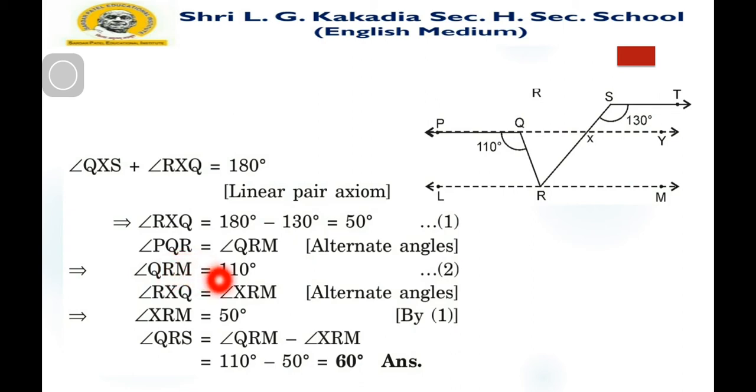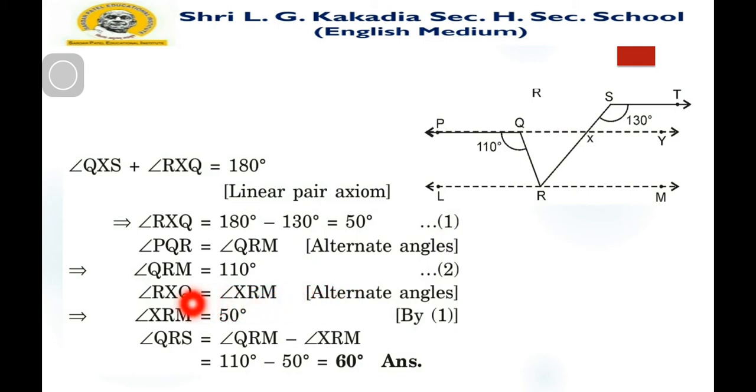Now angle RXQ is equal to angle XRM because these are alternate angles. So it is 50 degrees.